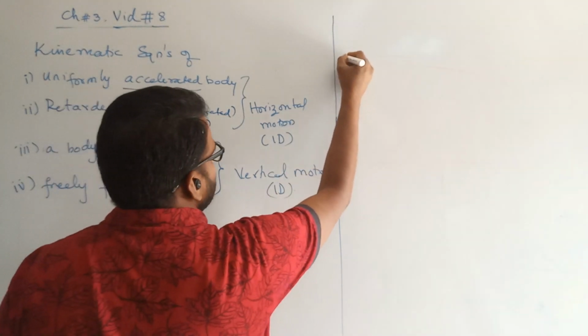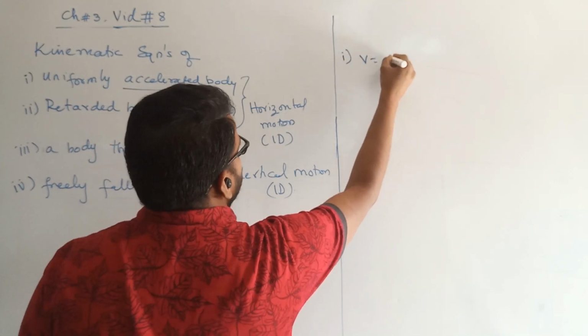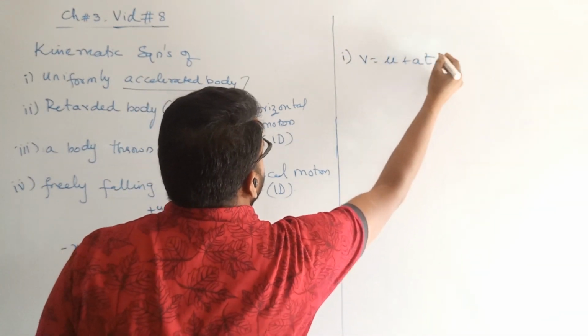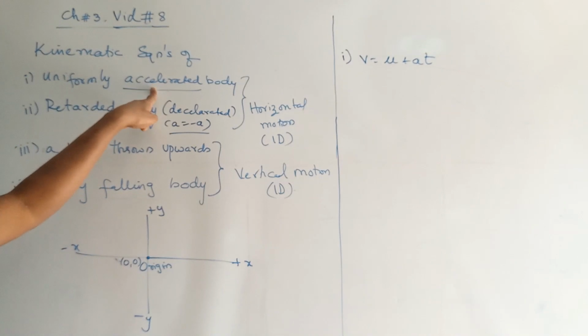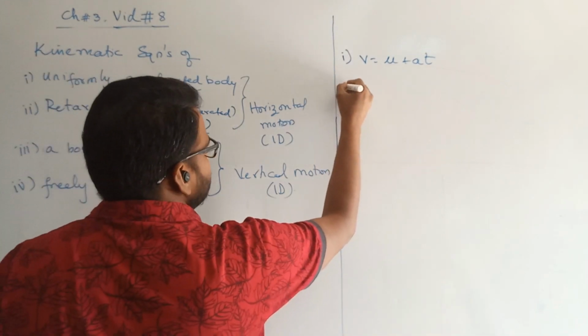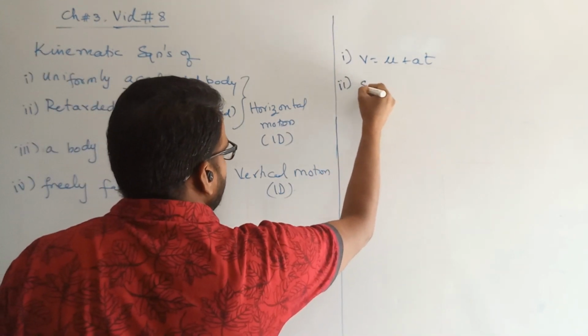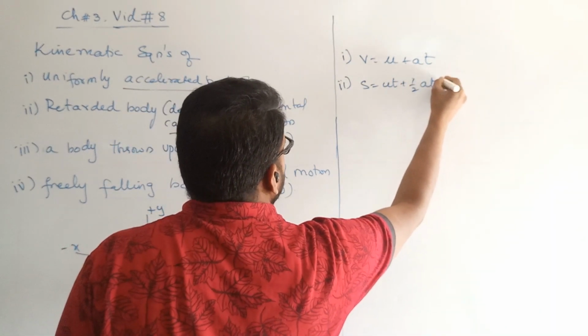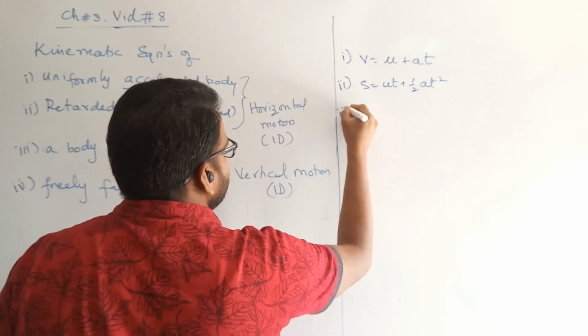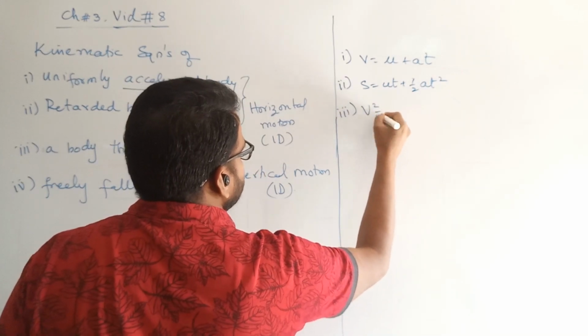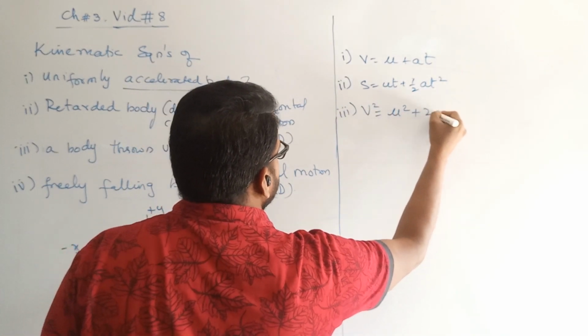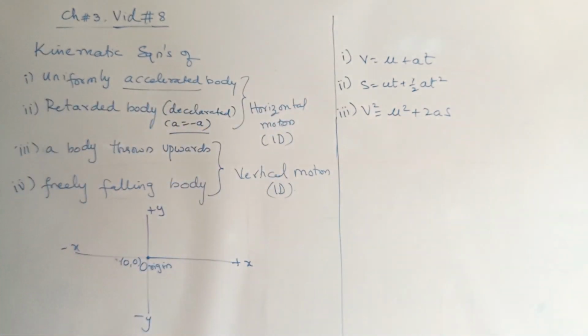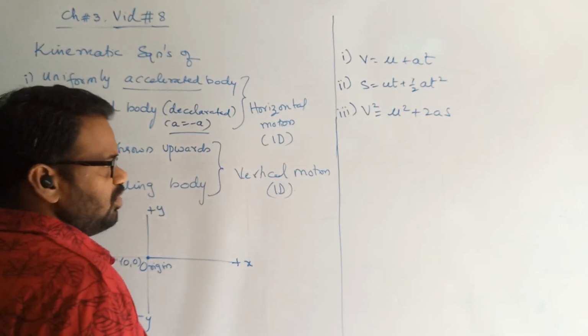If you remember, the equations for an accelerated body were v = u + at, second, s = ut + 1/2 at², and third, v² = u² + 2as. You should remember all the terminology: velocity, acceleration, speed, time, displacement, and so on.